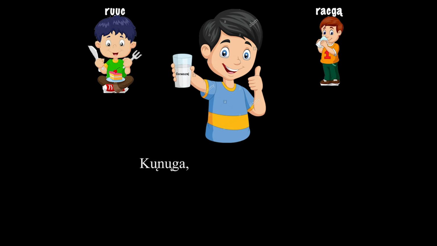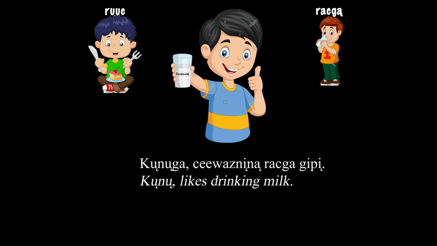And if we were talking about Kunu and we wanted to say that he likes drinking milk, all we would have to say is Kunuga che wasnina rachka gipi. Again, the verbs do not change, they remain the same.